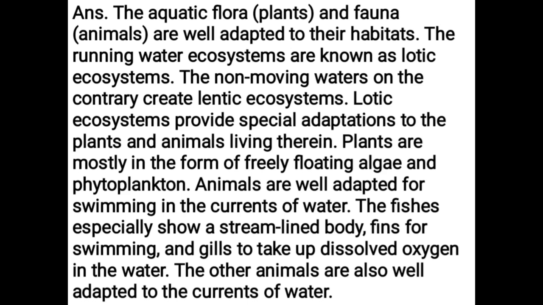Plants are mostly in the form of freely floating algae and phytoplankton. Animals are well adapted for swimming in the currents of water. The fishes especially show a streamlined body, fins for swimming and gills to take up dissolved oxygen in the water. The other animals are also well adapted to the currents of water.